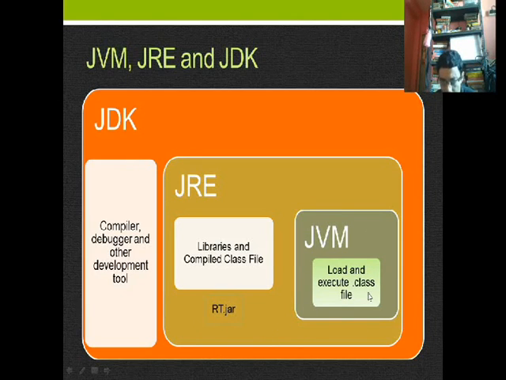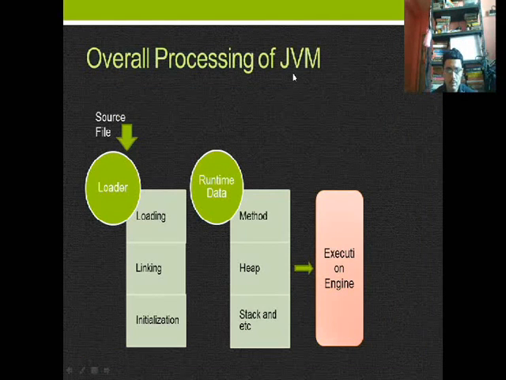Now what does JVM do? JVM loads and executes the .class file. The JRE contains libraries and compiled class files in rt.jar, and the JDK has the compiler, debugger and other development tools. So as a whole, the JRE is inside the JDK.